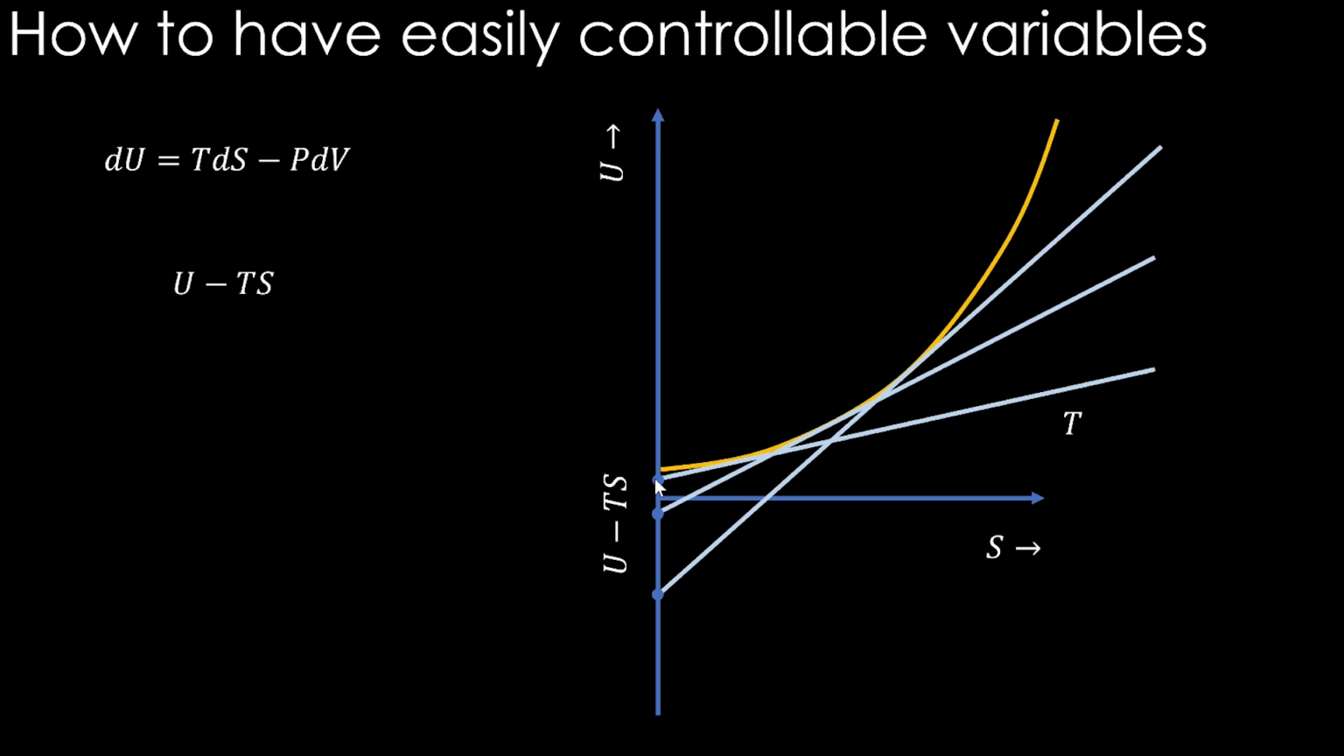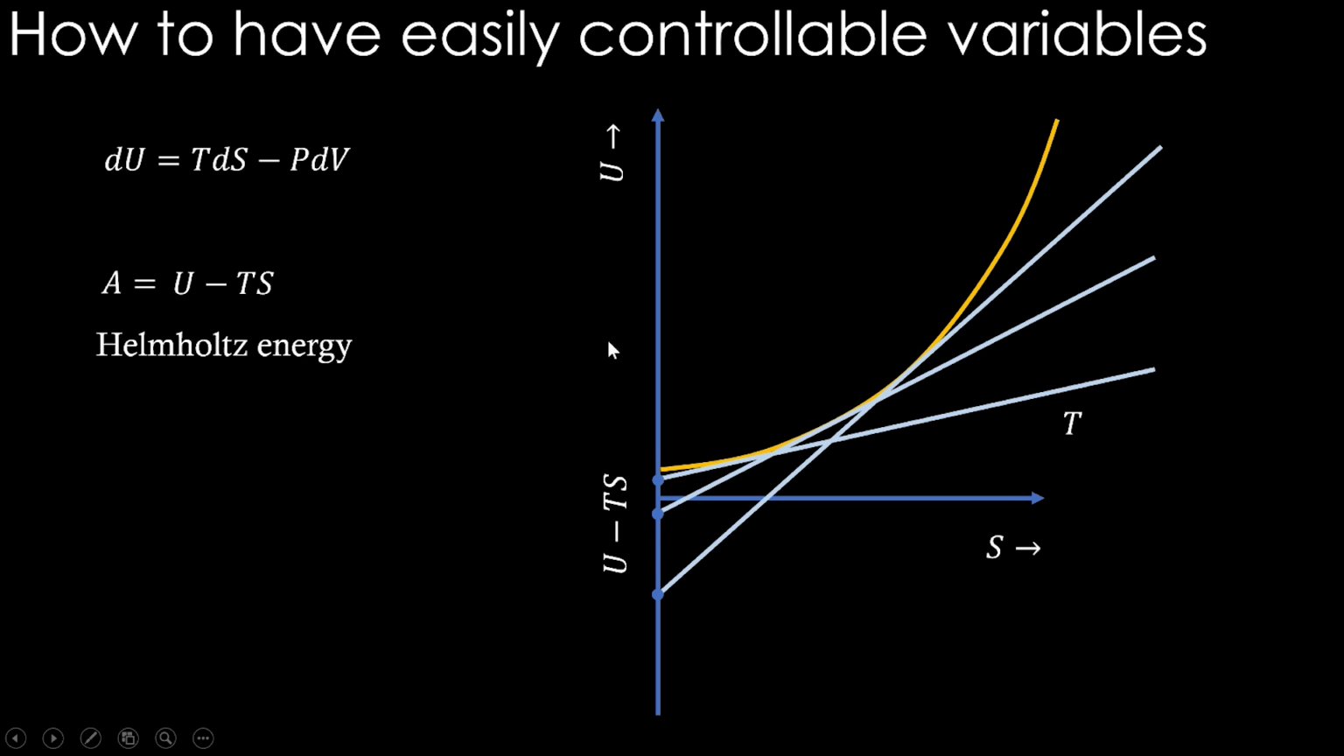Okay, this U minus TS, we are going to call it a function A. You see U, T, S all are state properties, right? So a combination of state properties is going to be another state property, and that we are going to call it A, and that is Helmholtz energy, a new name to that.